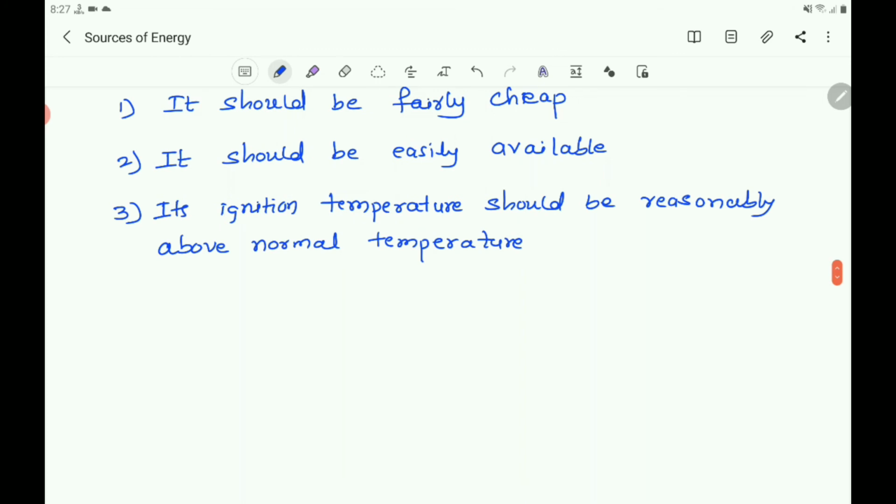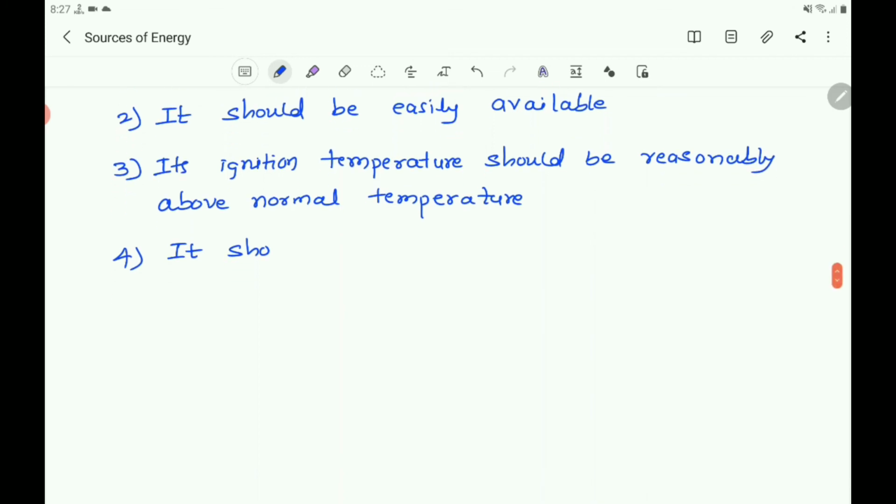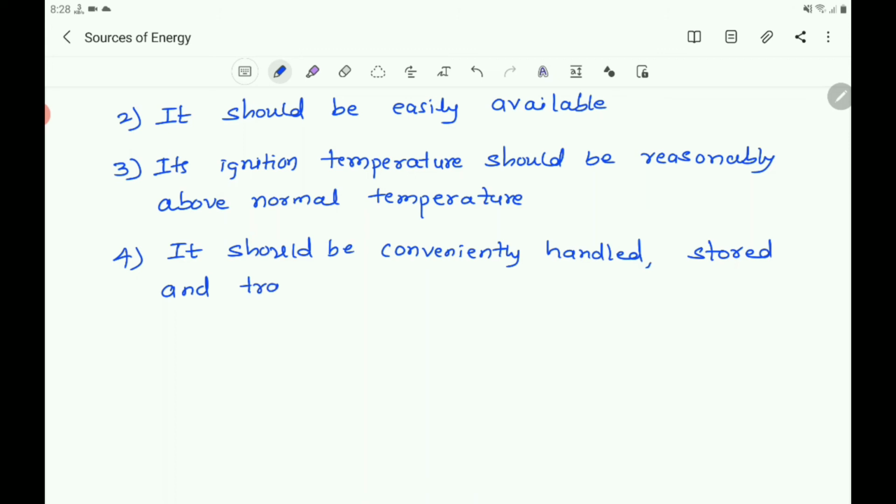Then it should be conveniently handled, stored and transported.